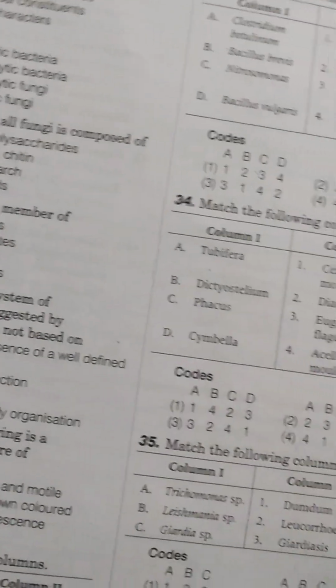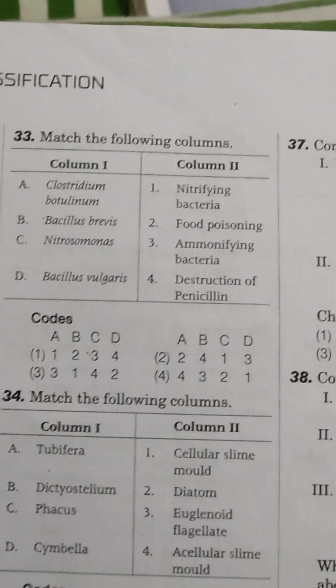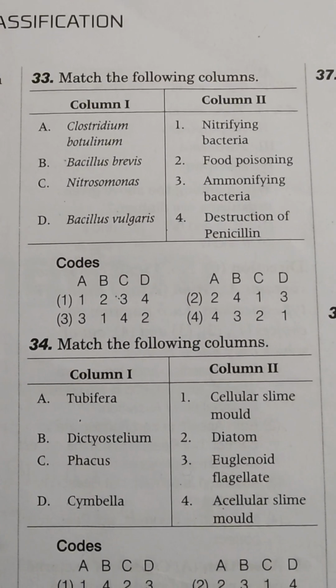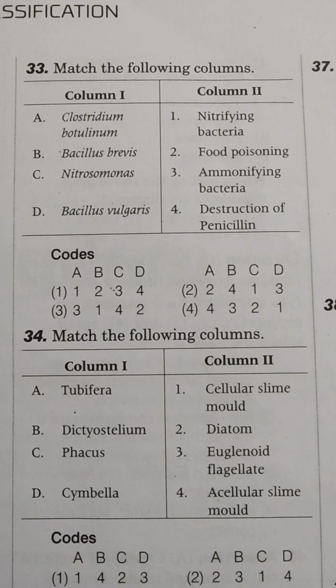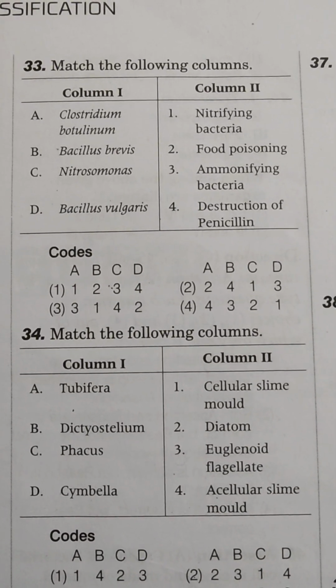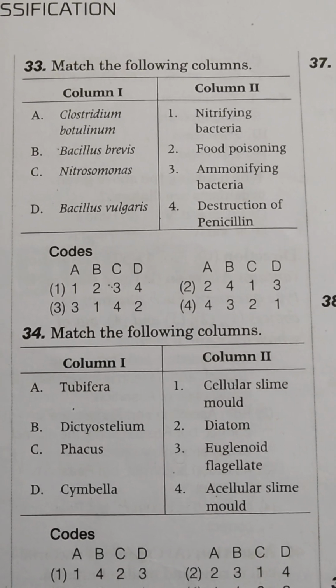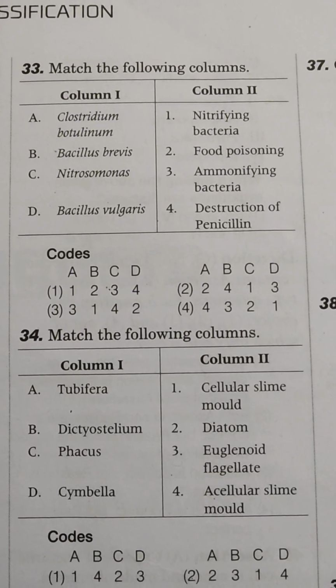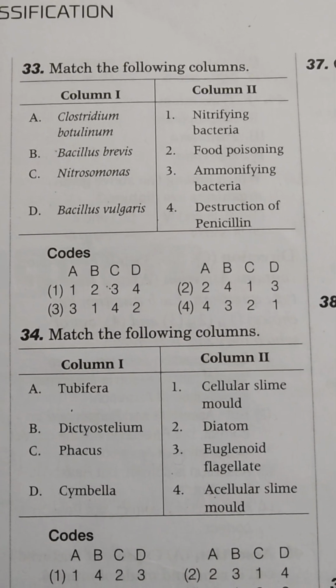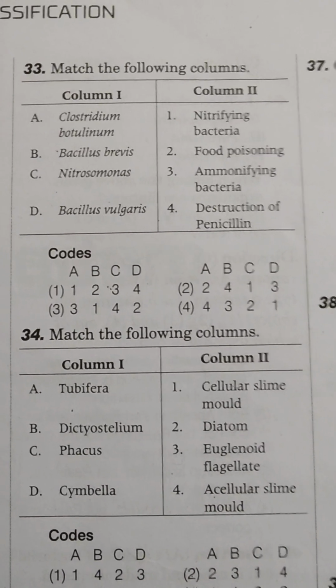Next we are moving on to question number 33. Here again we see match the following columns. The first one is Clostridium botulinum. Now, we know that botulinum causes botulism, which is also known as food poisoning.